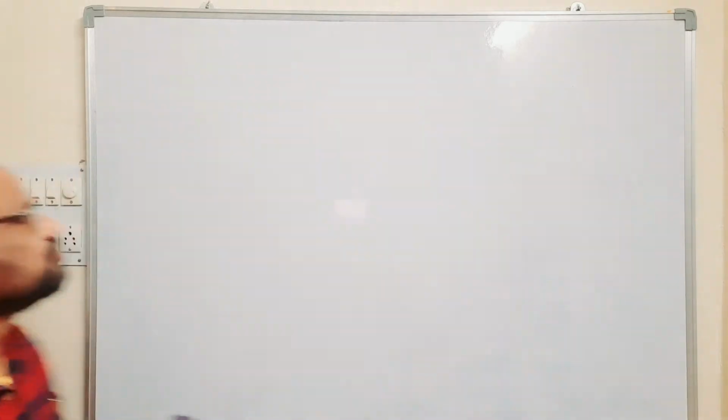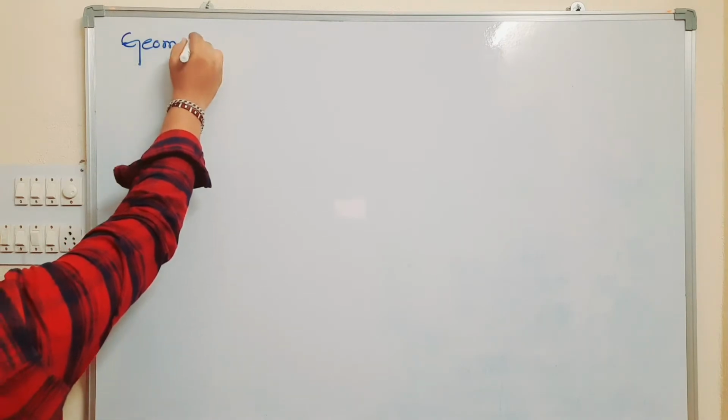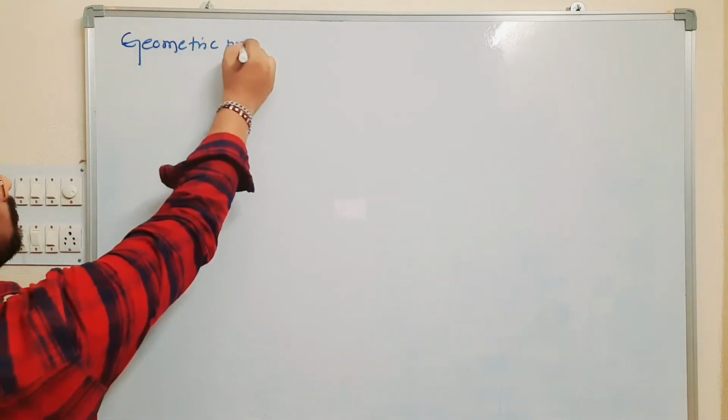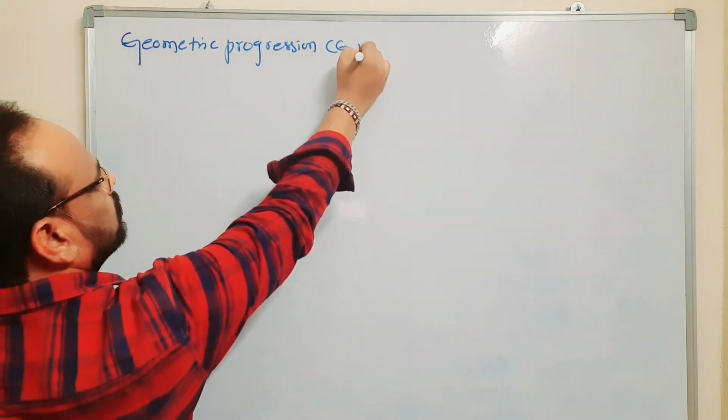Okay, first one, geometric progression is nothing but GP.